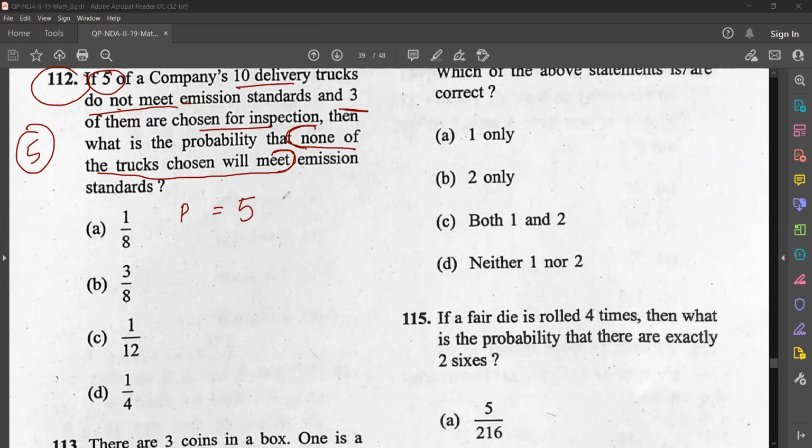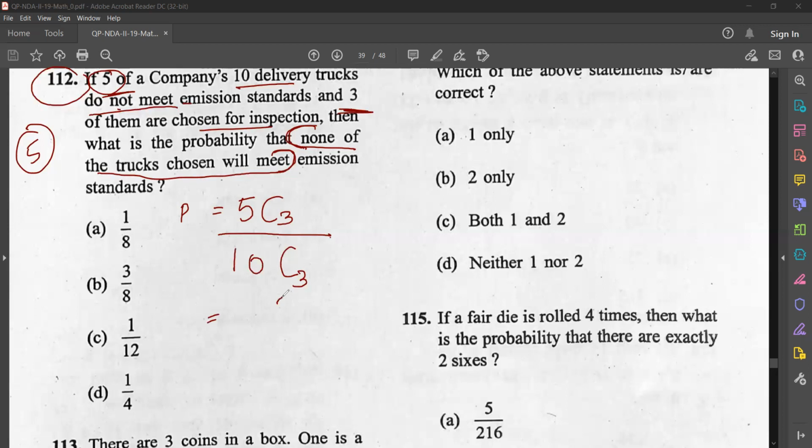So from 5, choosing 3 means 5C3, divided by the total. How many trucks are there? 10 trucks, isn't it? And out of that, how many are they choosing? They are choosing 3. So 5C3 divided by 10C3. Understood? Because we need none of the trucks to meet emission standards, so we have to choose 3 from the 5 that do not meet emission standards, divided by the total number of ways of choosing 3 out of 10 trucks. So 5C3 divided by 10C3.